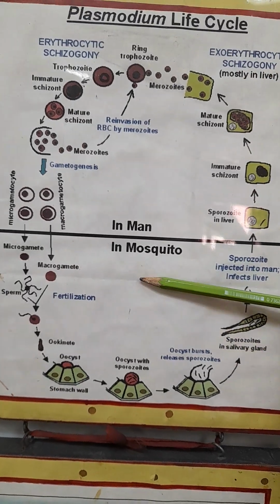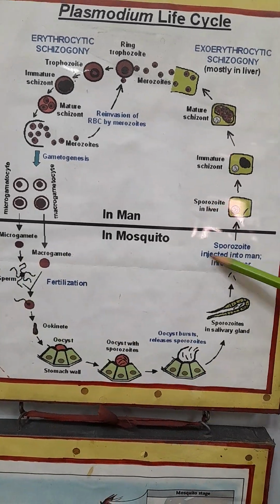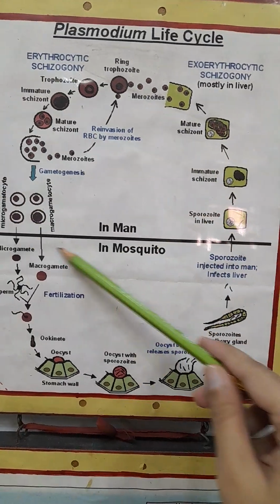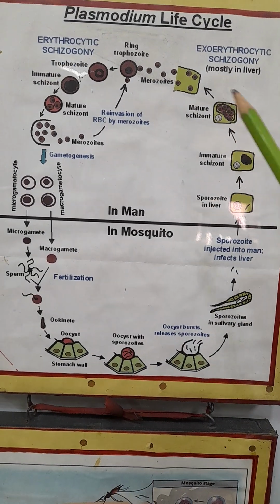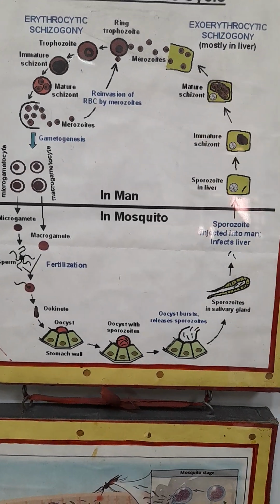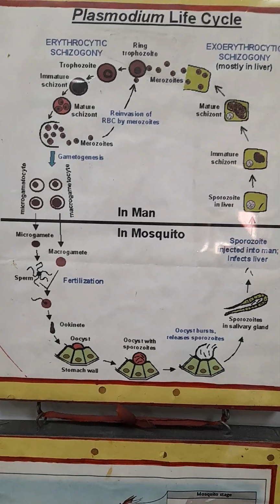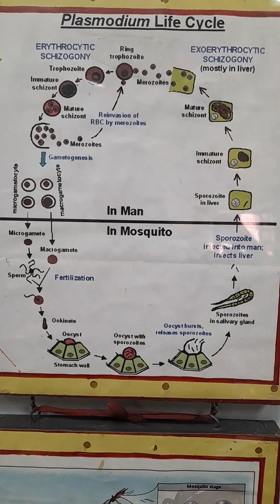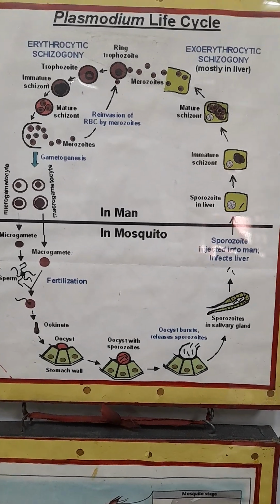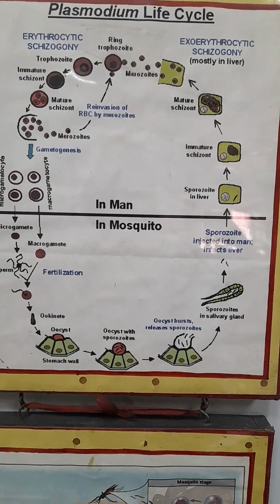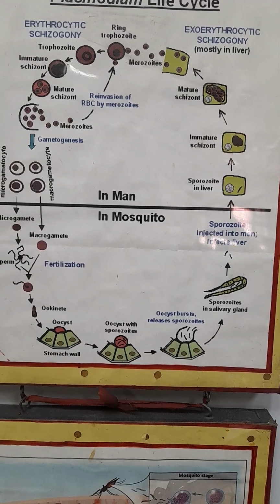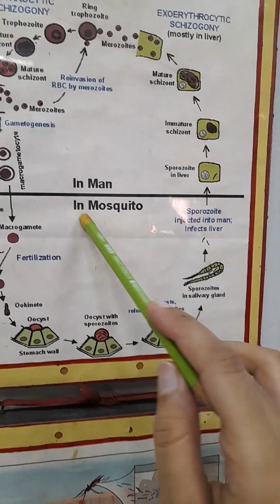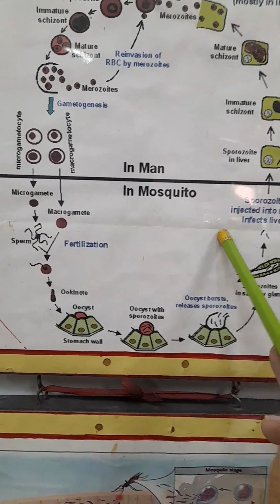Today we are going to discuss the Plasmodium life cycle, which has two stages. The first is in the mosquito body, and the next is in the man's body. When we discuss the Plasmodium life cycle, always remember that there are two stages in which the mosquito gives different cells that become mature and then infect a person. Firstly, we are going to discuss the mosquito body.